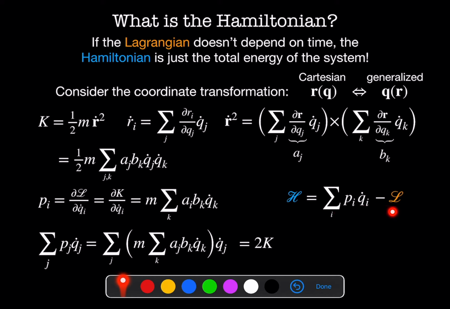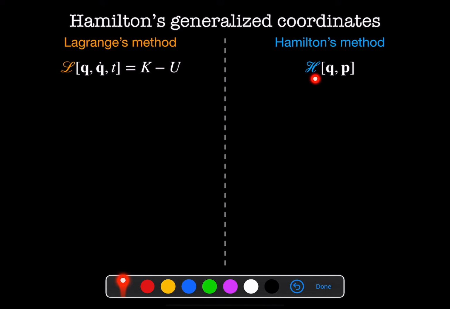Let's compare and contrast Lagrange's method and Hamilton's method. The definition of our Lagrangian, depending on the coordinates q, q dot, and t, is just the kinetic energy minus the potential energy. And here we have the Hamiltonian, which depends on a generalized coordinate q and pi. And these pi's are equal to ∂L/∂qi dot, and these are called the conjugate momenta.